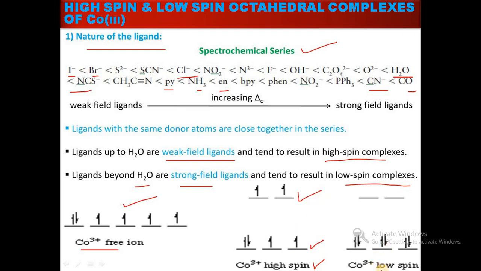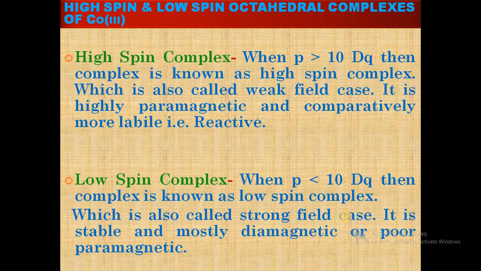But in case of low spin complex, there is a large difference between T2g and eg, and all the electrons go into the T2g because it does not obey Hund's rule. So this is the basic difference between high spin and low spin complexes. Then we will see the conditions to form high spin complex and low spin complex.